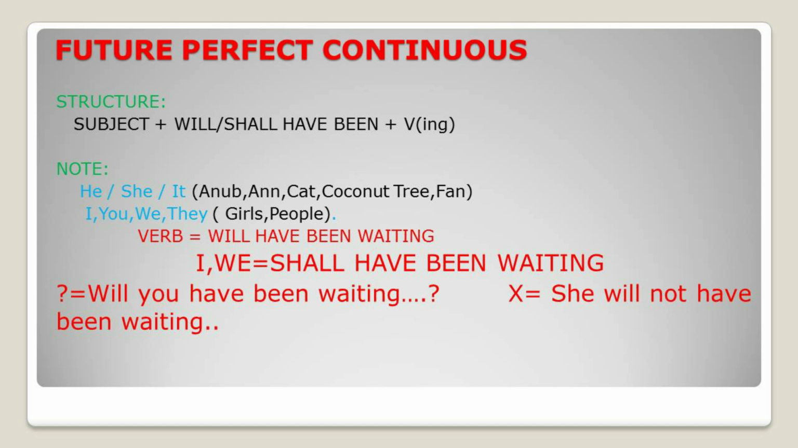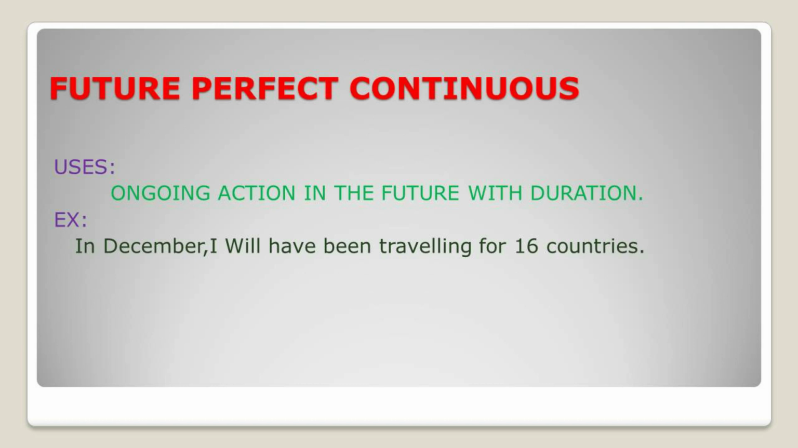Okay, let us see the structure of future perfect continuous. Subject plus will have been or shall have been plus the verb with ing form. Okay, if your subject is he, she, it, you, they, you have to use will have been plus ing form. For I and we, you have to use shall have been plus ing form. Let us see the uses of future perfect continuous tense.